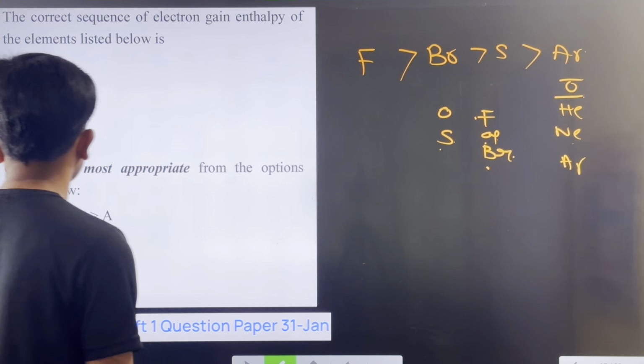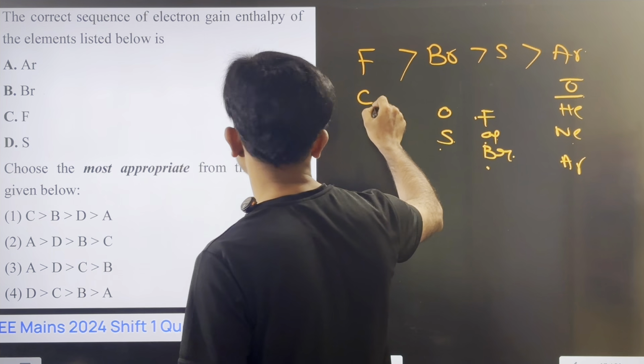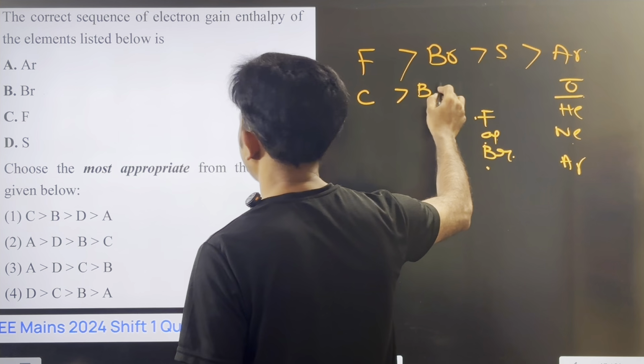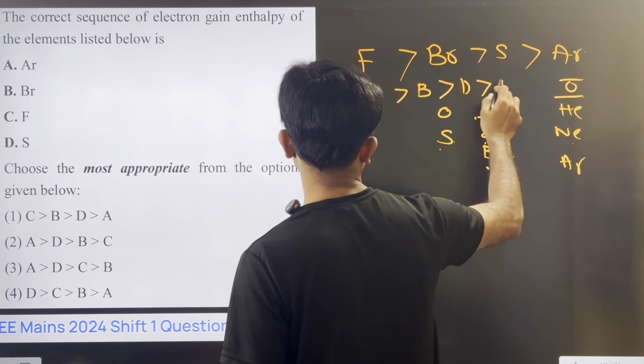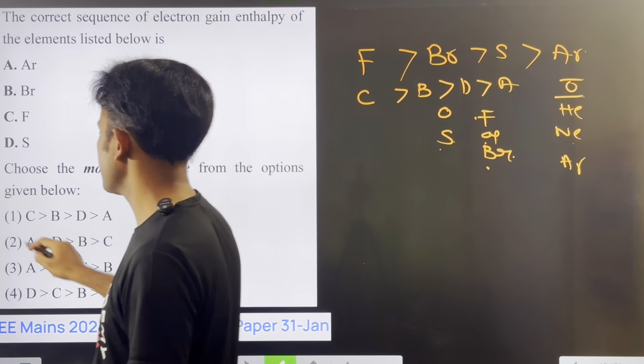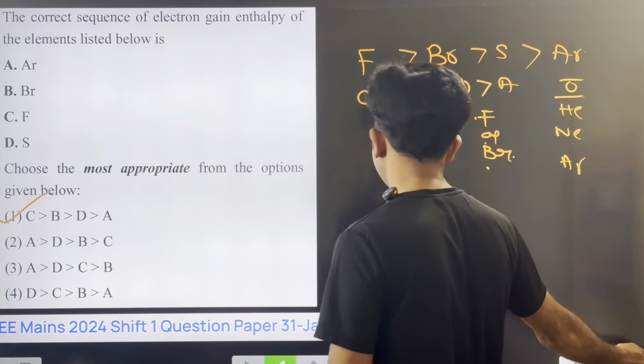So which option is matching here? Fluorine has more. This is C, bromine is B, sulfur is D, and argon is A: C, B, D, A. Answer 1 is matching. Is it clear, everyone? Okay, move on to the next question.